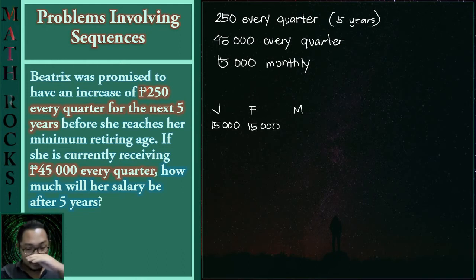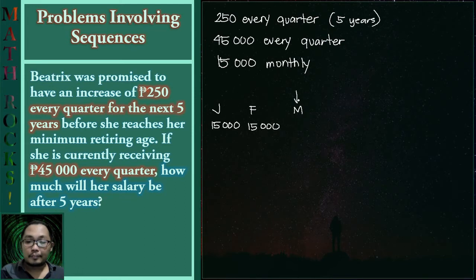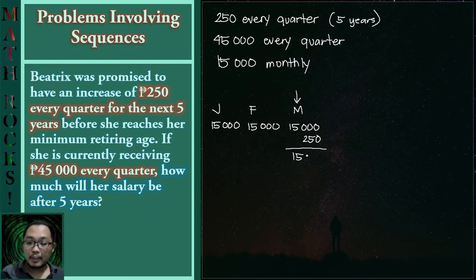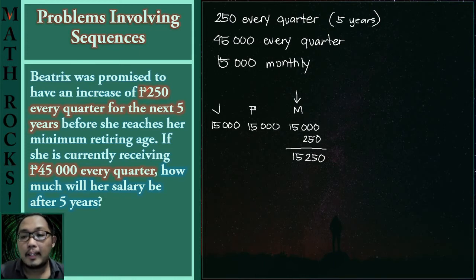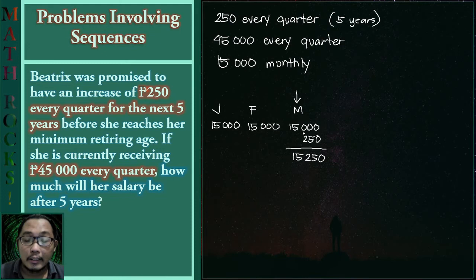Since March is the third month, then she would be receiving an increase of 250 pesos. So that means her salary for such month is 15,250 pesos. So this is what we meant by the increase of 250 pesos every quarter.